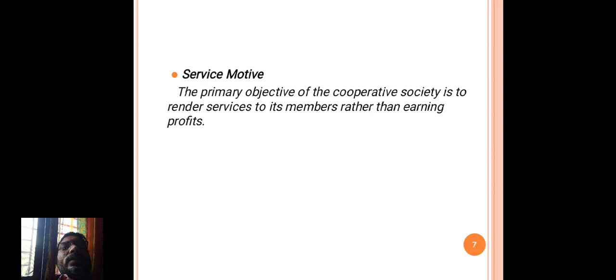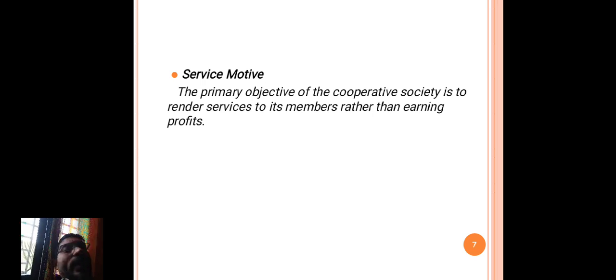The primary or main objective of the cooperative society is to render services to its members rather than earning profits.